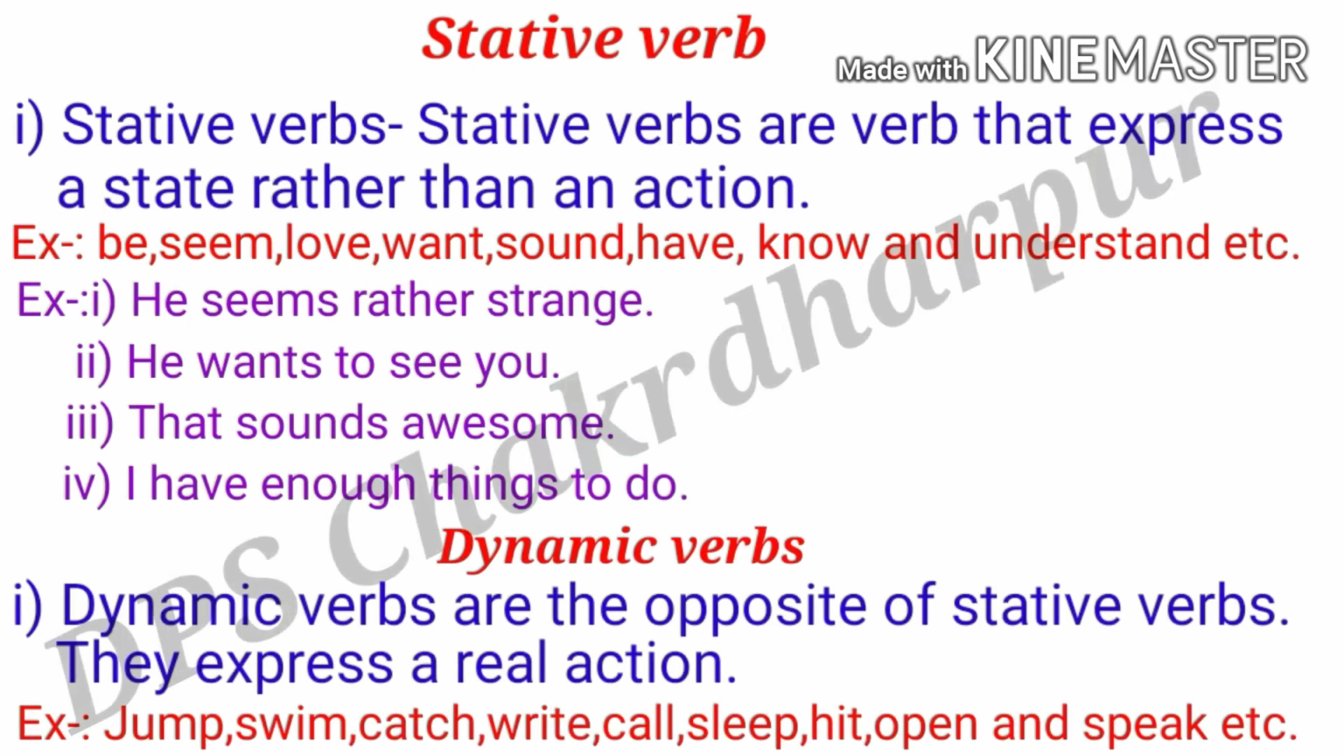Welcome back students. So let's see the stative verb. What is a stative verb? So my dear friends, let's see. Stative verbs are verbs that express a state rather than an action. For example, be, seem, love, want, sound, have, know, and understand, etc. So let's see the first example in a sentence. He seems rather strange, and the second one, he wants to see you. And the third one, that sounds awesome. And the fourth one, I have enough things to do.